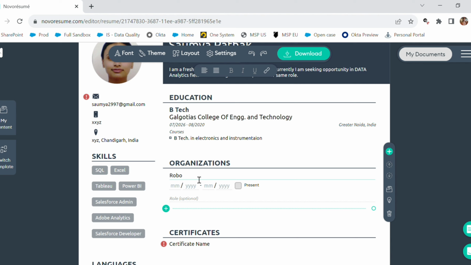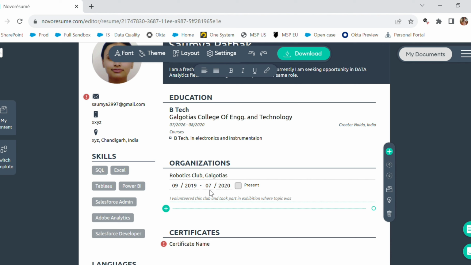If you are applying for any technical role, such as if you are getting into IT or something like that, what you can do in the organization section is mention if you were part of any clubs that were technical in your college. You can mention that here. Also, you can mention any government organization, but do not mention details such as I was part of a dance club or music club. Your recruiter is not interested in looking at these kinds of details. Just mention the clubs that were specifically for a technical group, or anything that was government affiliated would grab the recruiter's attention.